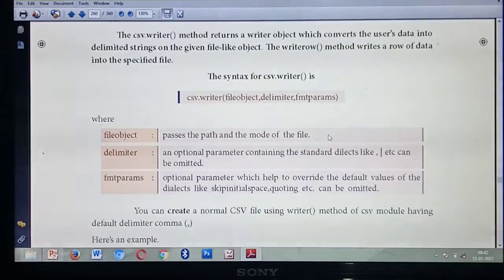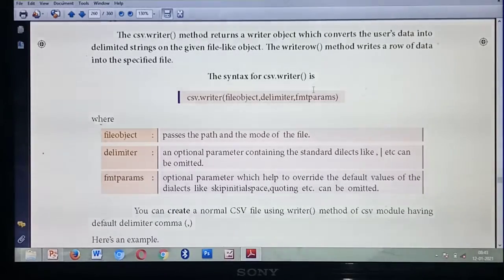Understood? So the file object represents the location from which you are going to open the file. That's the path. Sometimes on the desktop, or in a folder, or in the D drive, E drive or F drive. So this file object will represent the path from which location you are going to open the particular file, and also which mode you are going to open.